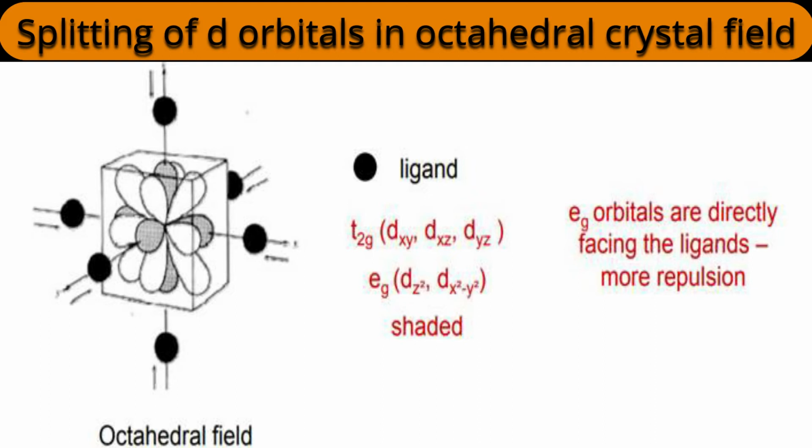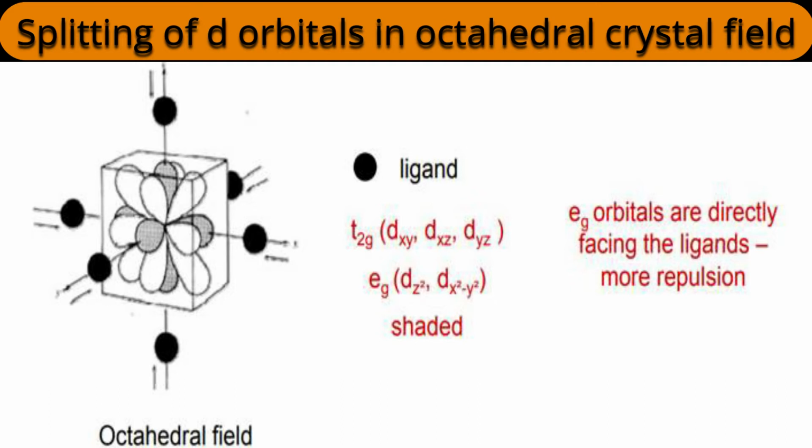The T2g set encompasses three orbitals: dxy, dyz and dxz. The Eg set encompasses two orbitals, which are shown by gray color or are shaded. Those orbitals are dz square and dx square minus y square. And a common conclusion for octahedral complexes: the Eg orbitals are directly facing towards the ligands, therefore they experience more repulsion. Therefore, relatively, their energy should rise, is our expectation.